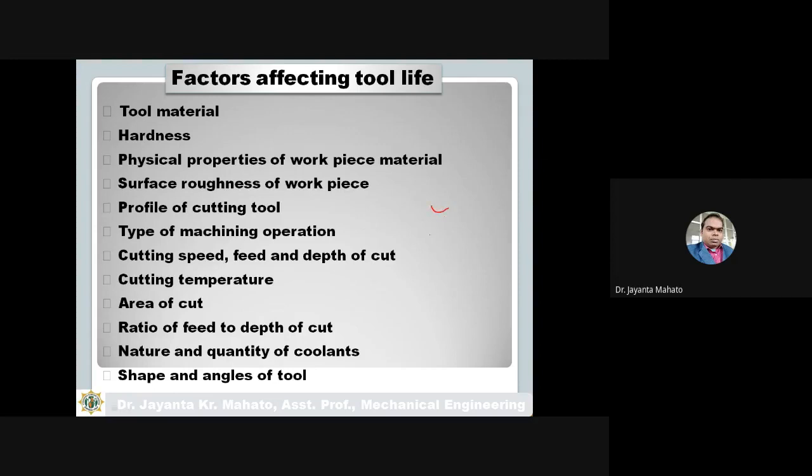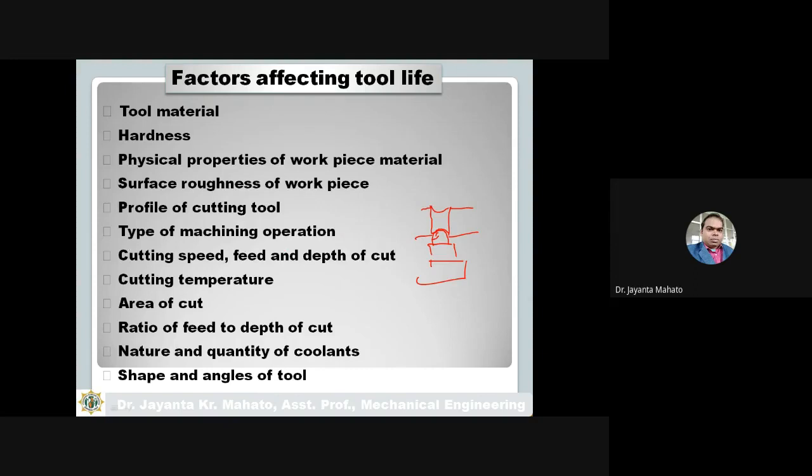Suppose you want to groove like this U type, then obviously a U type of grooving tool is required. So the profile of the cutting tool is also an affecting factor.